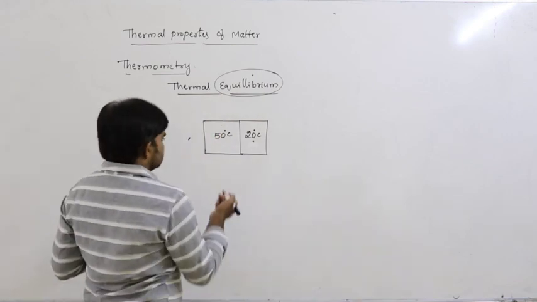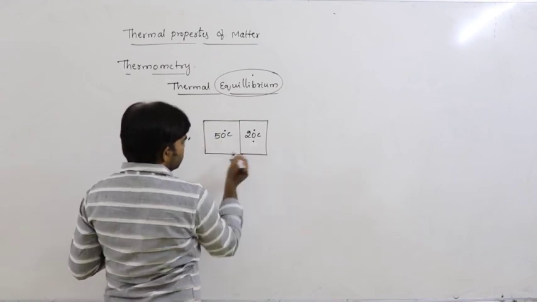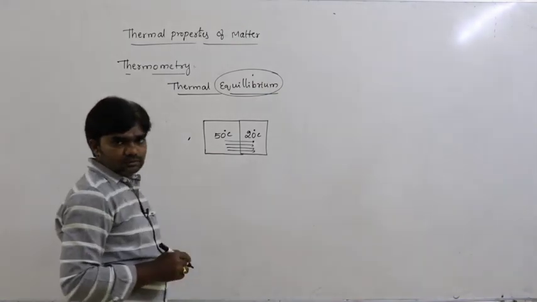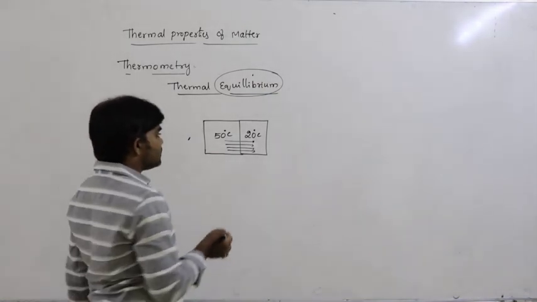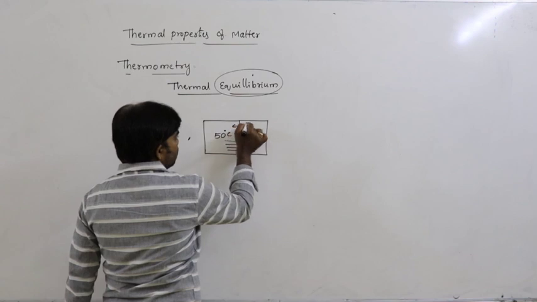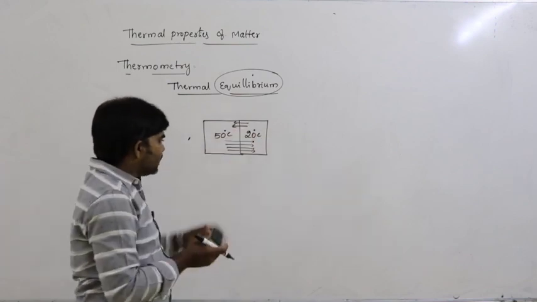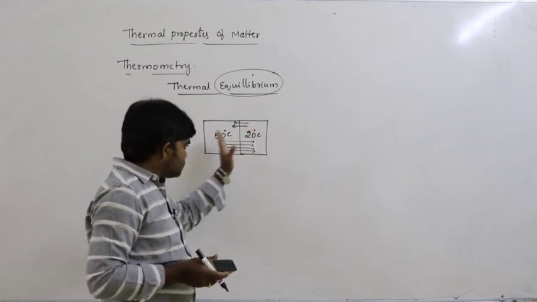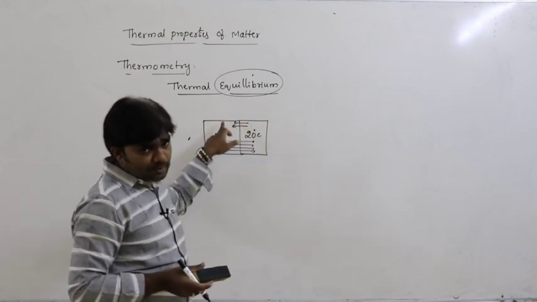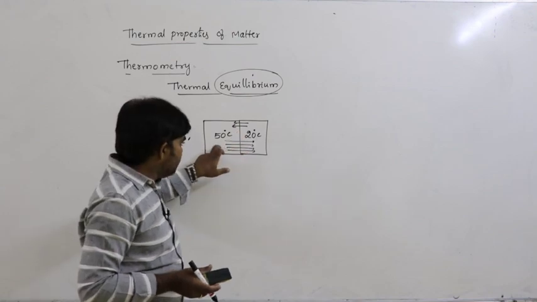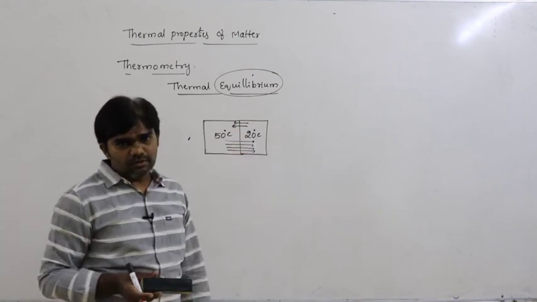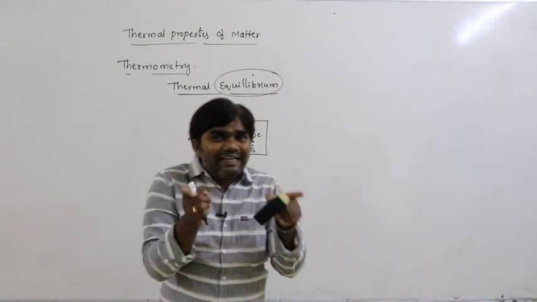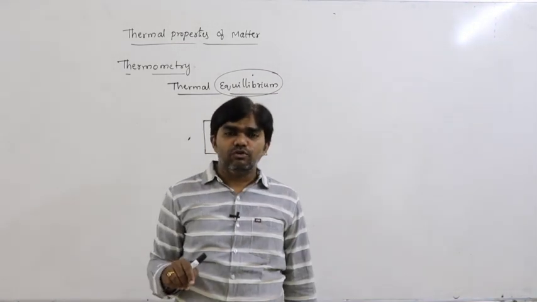So that means, for example, this is 50, this is 20. Heat energy flows from hot body to cold body. In the same way, heat energy flows from cold body to hot body also. But when compared to this one, this is negligible. When compared to supply of heat energy, this also supplies a certain amount of heat energy, but that is negligible. So after certain time, there is no net exchange of heat energy between those two bodies.